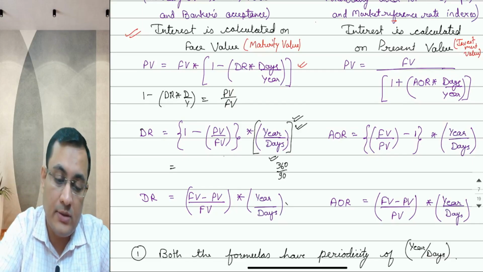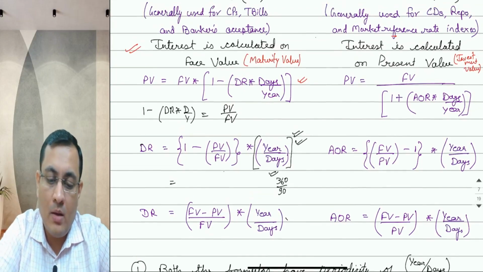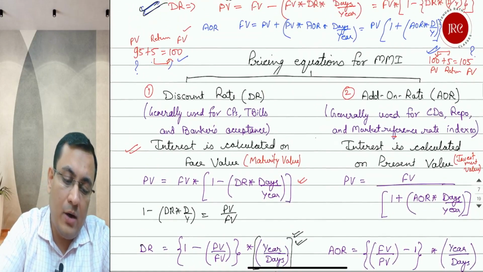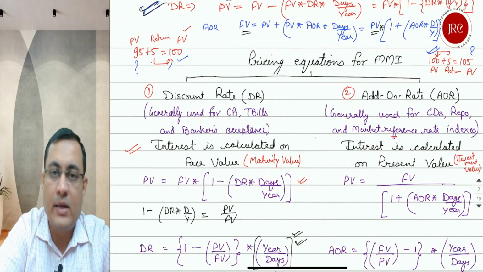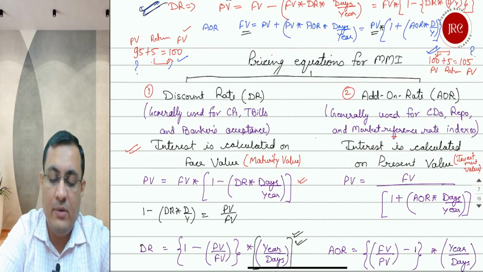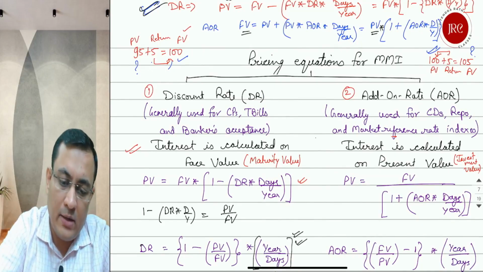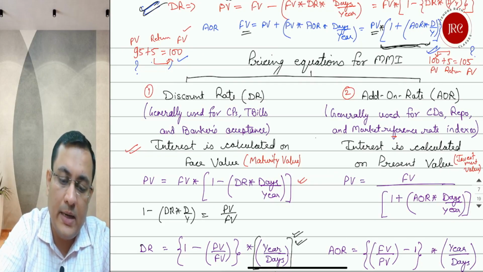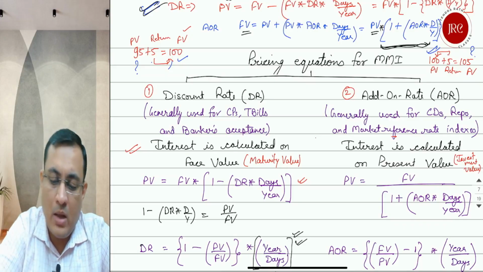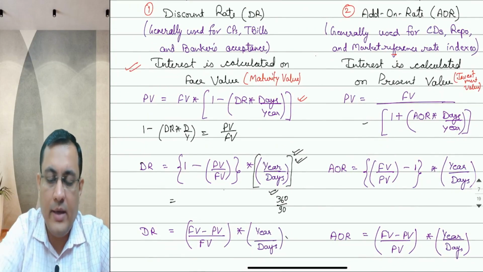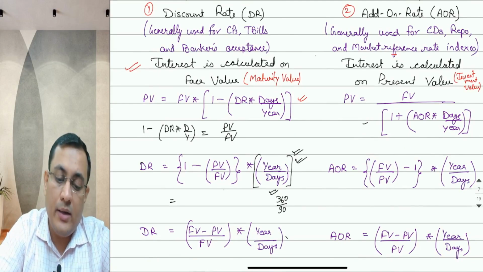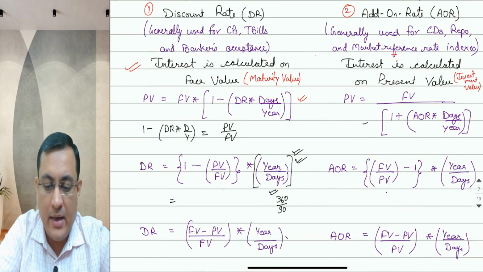In case of the second, add-on rate, how will PV be calculated? Now this is the formula for FV, and PV is on this right side with a multiplication. So if you want to calculate PV, this whole bracket, 1 plus AOR into D by Y, will go into the denominator. Now, if you want to calculate AOR, again shifting the data, we will get AOR equals FV upon PV minus 1 multiplied by again year upon days.